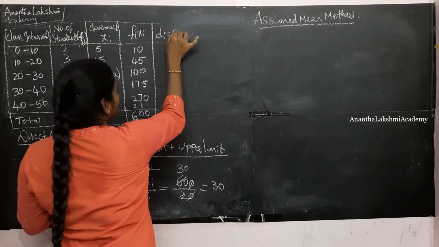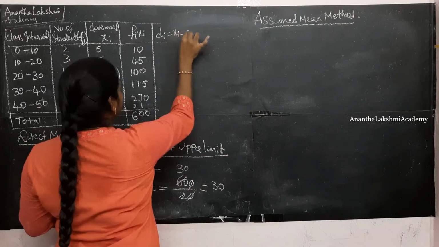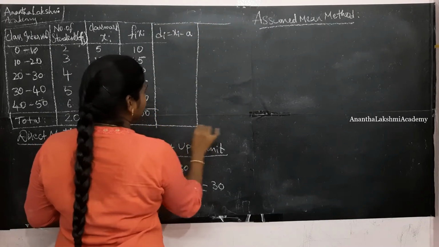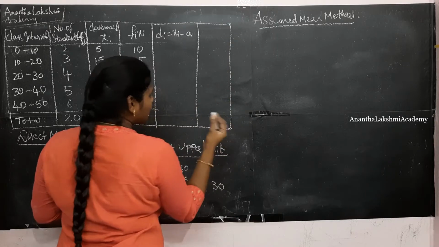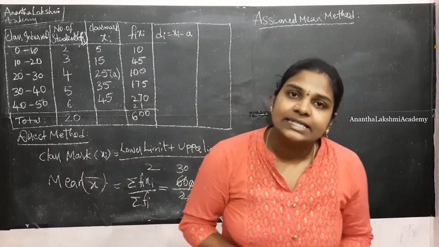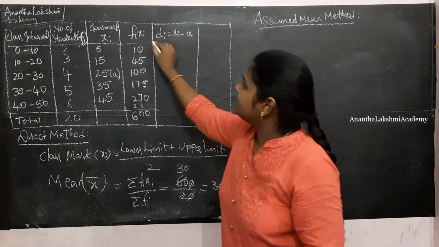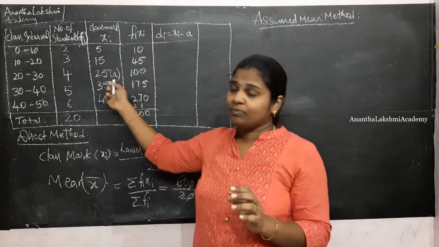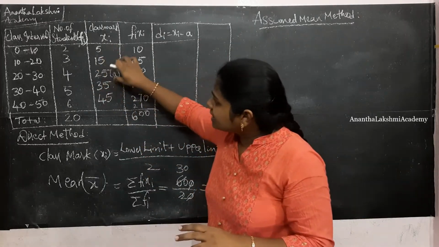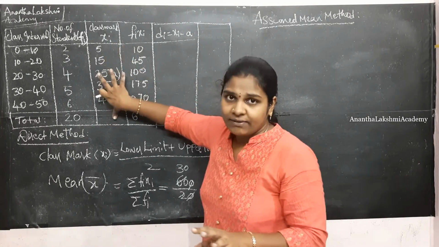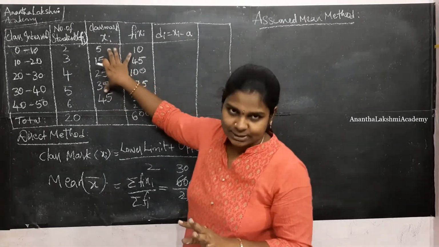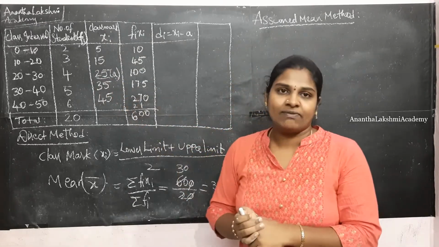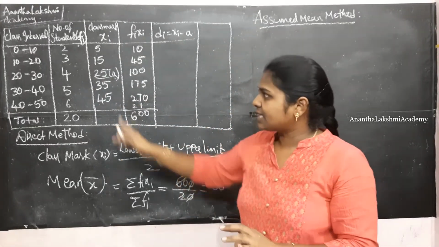di is equal to xi minus a. We are going to calculate a new column which is deviation. First of all, in the assumed mean method, we are going to assume the center. Say for suppose you have 5 values under class mark. Within those 5 values, the center one, which is 25, I am going to assume as the mean.